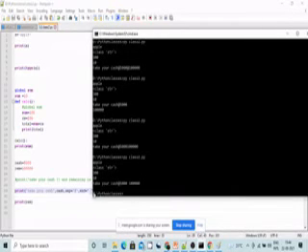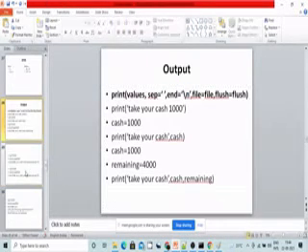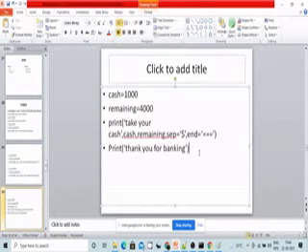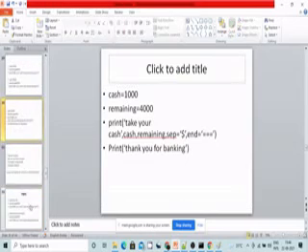See, I had given some space. Before, when I hadn't specified the end here, it would take the next line, right? If I haven't specified this one, it will take the next line, because predefinedly it has end as backslash n inside. That is what it is doing already.